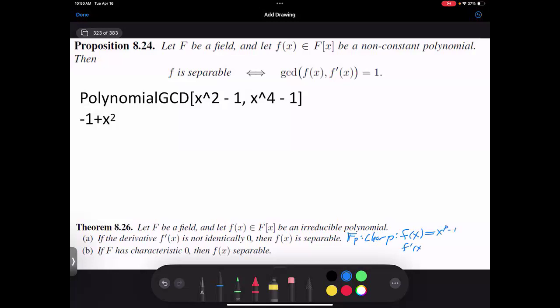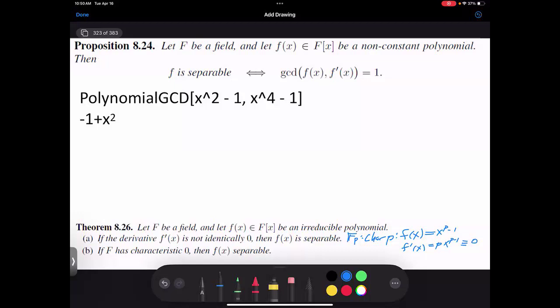F prime of x would be p x to the p minus 1. And that would be identically 0, because in a field of characteristic p, p is equal to 0. And so the polynomial has degree p, it's not the zero polynomial, but its derivative is the zero polynomial.